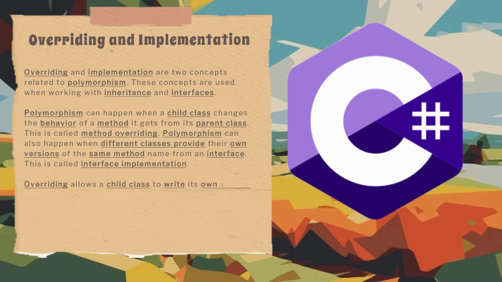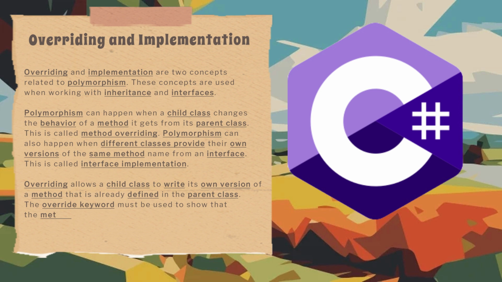Overriding allows a child class to write its own version of a method that is already defined in the parent class. The override keyword must be used to show that the method is replacing the one in the parent class.